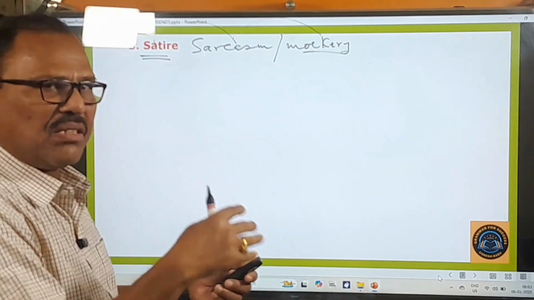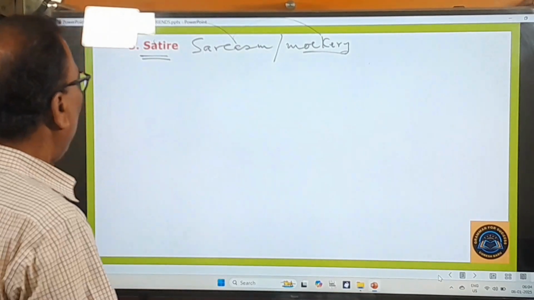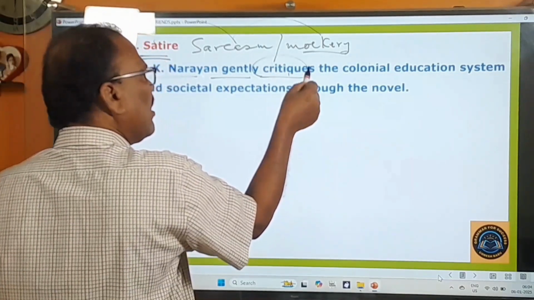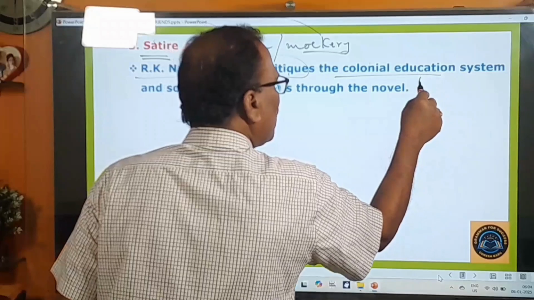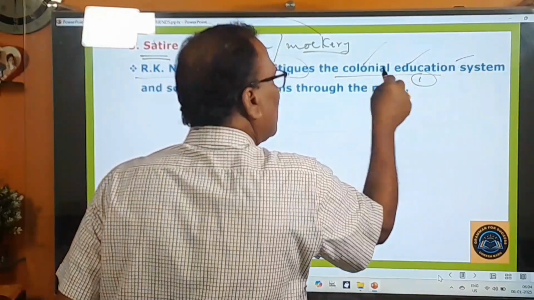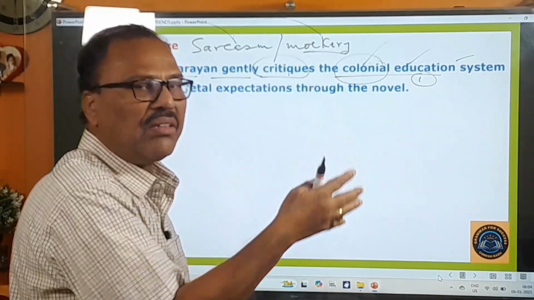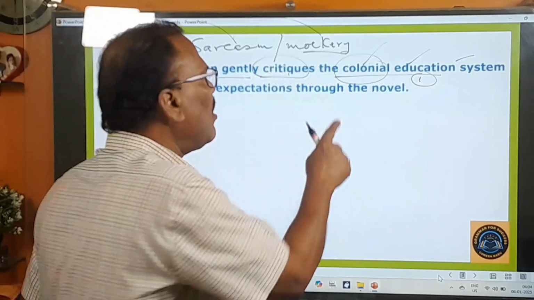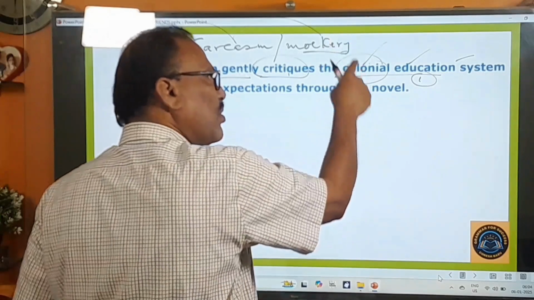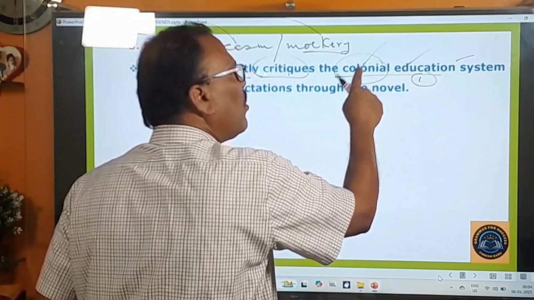Satire, irony, all these are one and the same, but with a little difference we make use of them here and there. Okay, R.K. Narayan gently critiques, satirizes the colonial education system. So in those days in India there used to be the colonial education system. India was a colonial state, and the education system that was prevalent in those days was called colonial education system. You know very well.